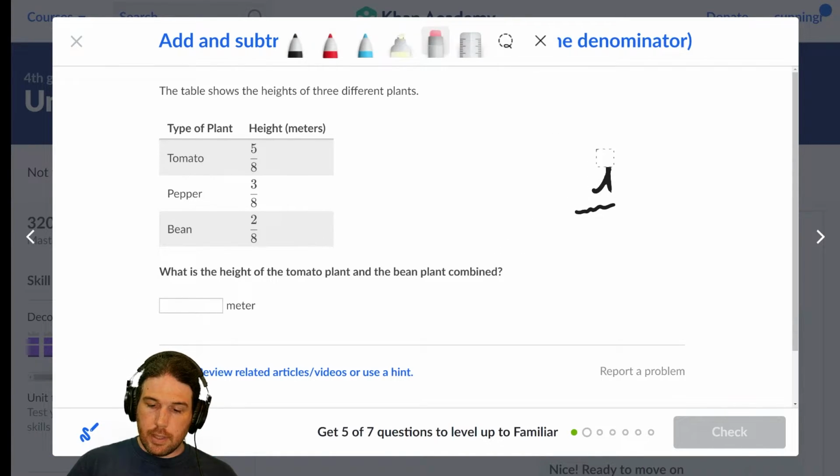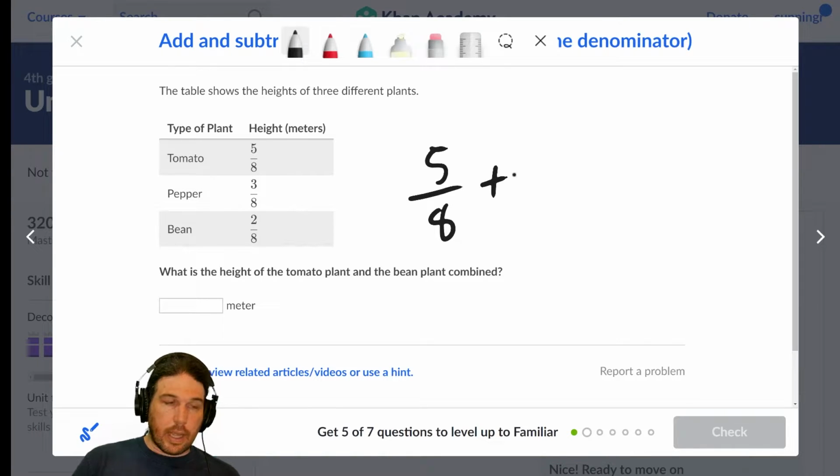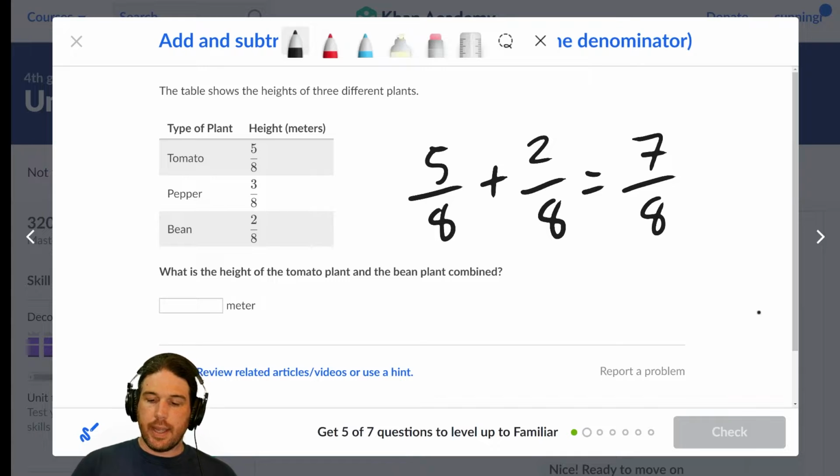So, combined, I would take the height of the tomato plant, which is 5/8. I would take the bean plant, which is 2/8. And because I'm looking for the combined height, I add them together. 5 plus 2 is 7/8.